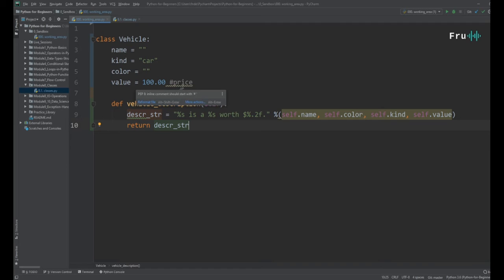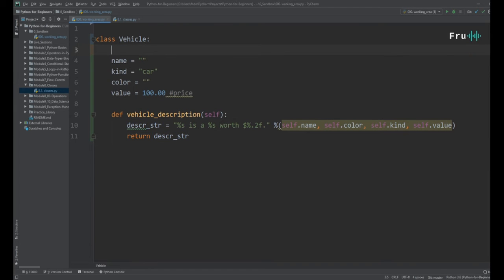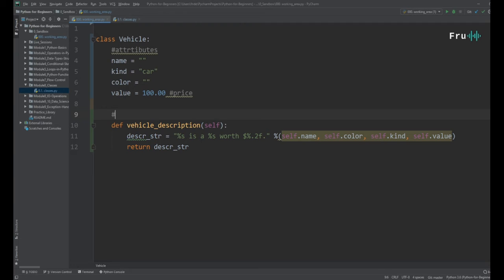And then it could have a color. We don't know what the color is. It could have a name. We don't know what the name is. It could have a value. Well, in this case we're giving an initial value, but we don't know that yet. We're simply putting placeholders, and those placeholders are called attributes. Now we've defined this function within this class, which is a method, and that function is just simply going